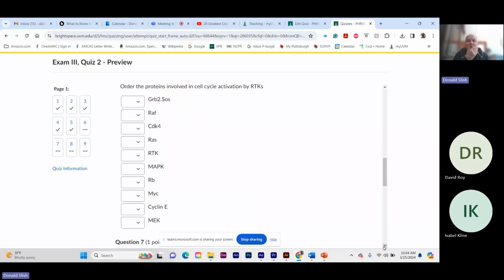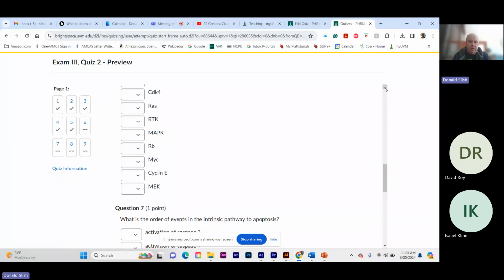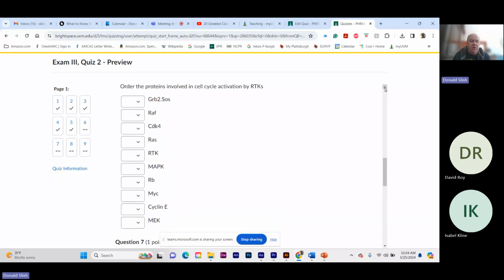What are the proteins involved in cell cycle activation by RTKs? Oh boy, this sounds exciting. Okay, let's start here.